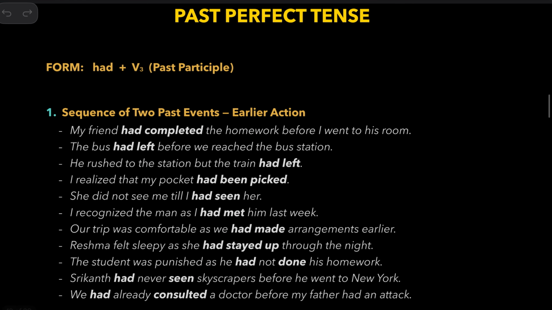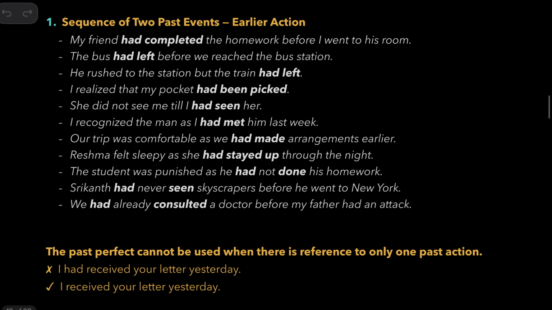Now past perfect. The form is simple. Any subject, doesn't matter. You use had, then the third form of the verb. So take a look at these examples. My friend had completed the homework before I went to his room. When you refer to two past events, one is completion of homework, and then the other is going to his room. To talk about the earlier action, we use past perfect. Past perfect is used to talk about the earlier of the two events or actions.